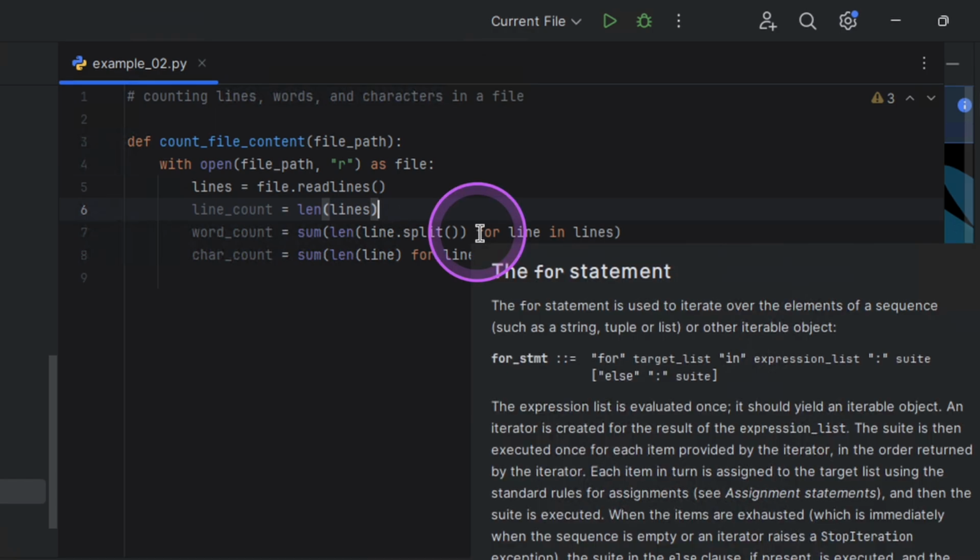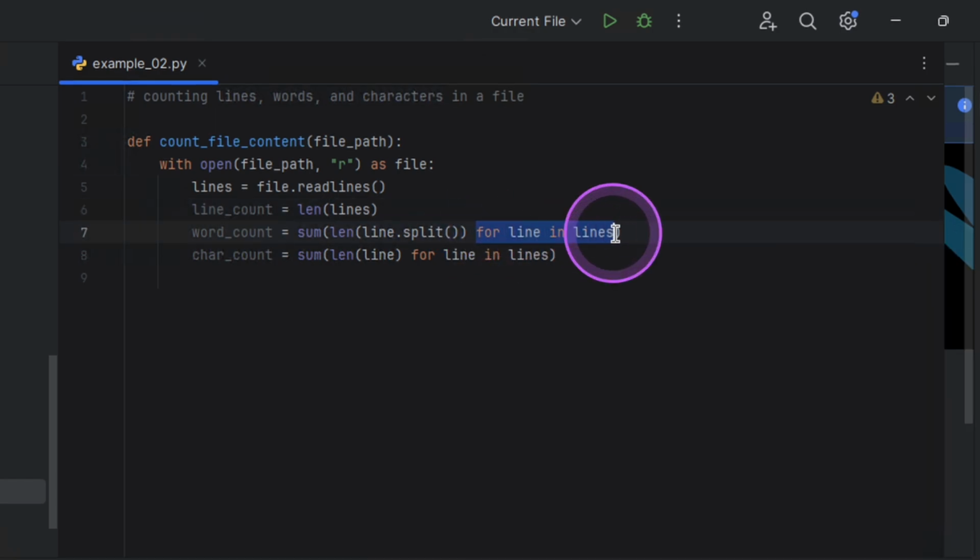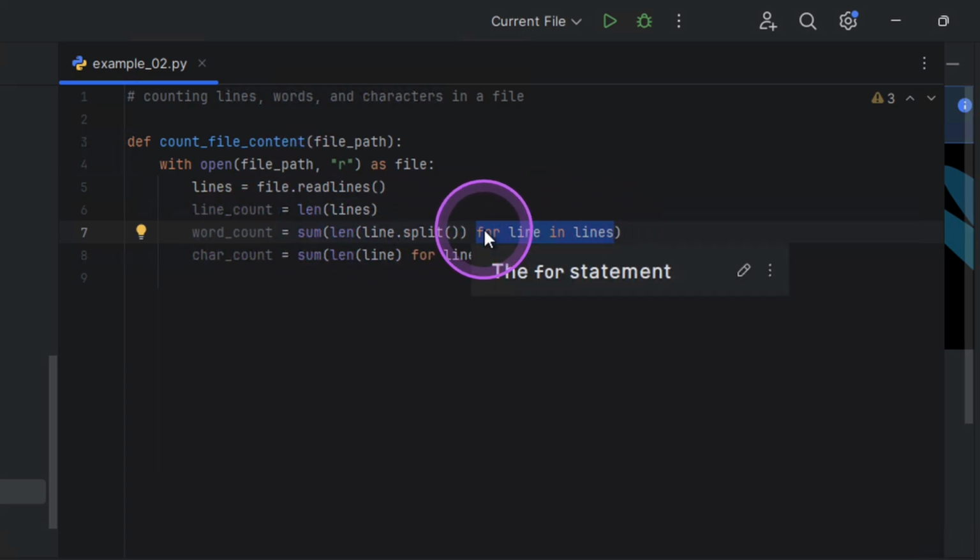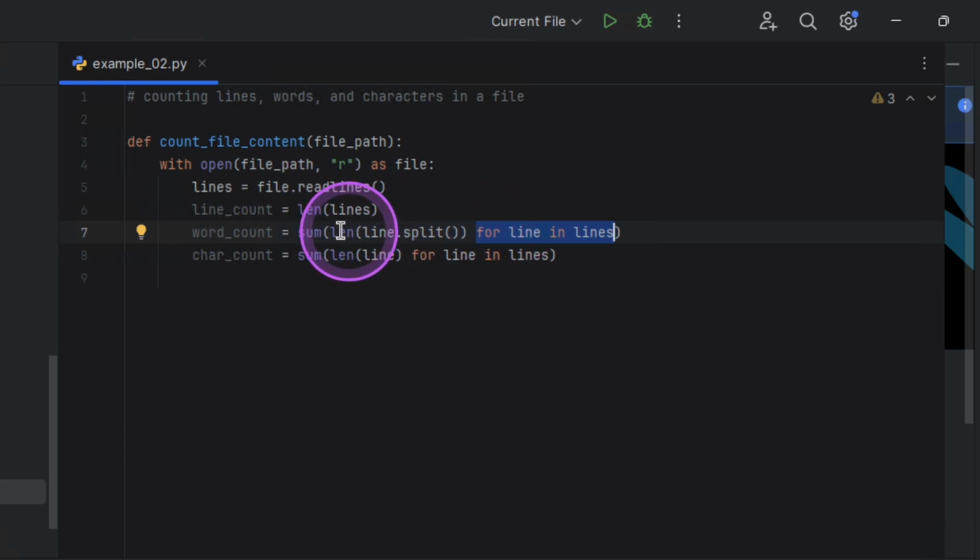For the word count, I'm going to just do a for loop. For the line, in each of these lines, I want to take out the individual words from it, and I'm going to be taking each word from that. And after that, I'm just going to be doing a sum of it.